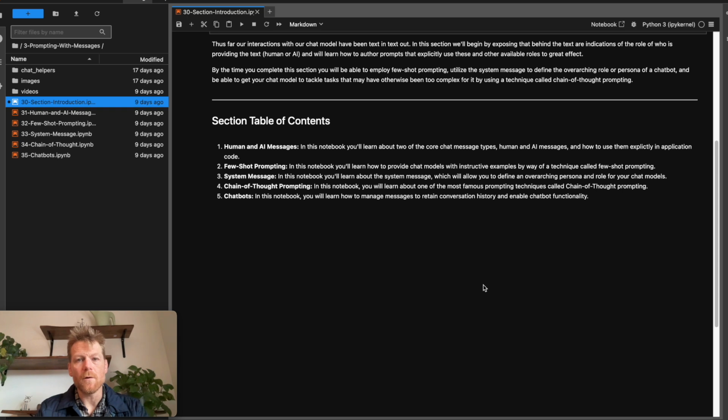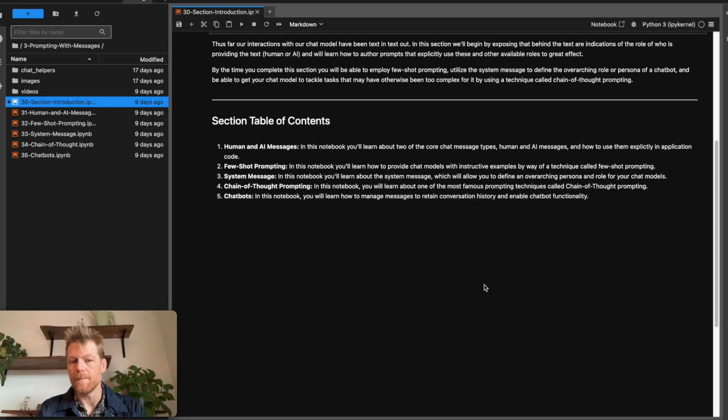In Notebook 4, we'll look at a technique called chain of thought prompting. It's a rather famous technique, and for good reason. It allows us to prompt large language models for tasks that require a higher level of either logical or step-by-step or analytical thinking that a large language model by its nature might breeze through and make mistakes on. Chain of thought prompting is going to allow us to let the model think about problems that require thinking in a step-by-step method.